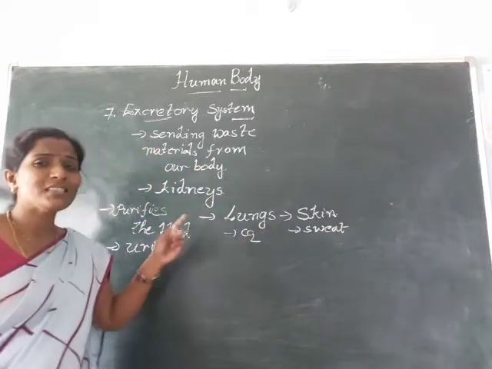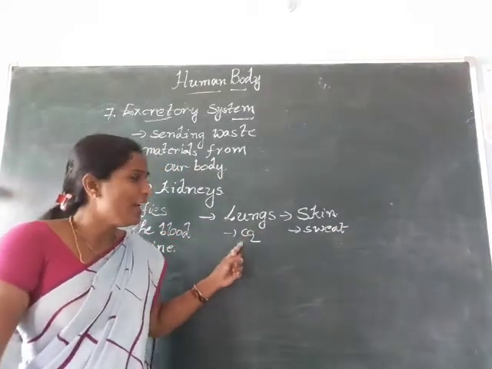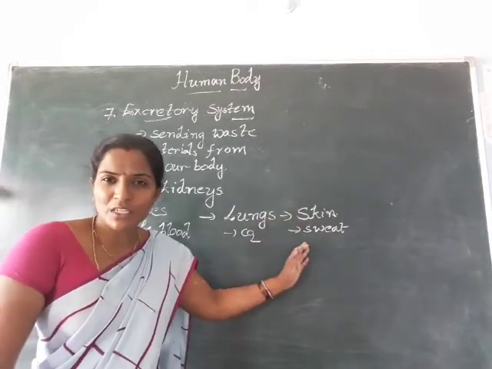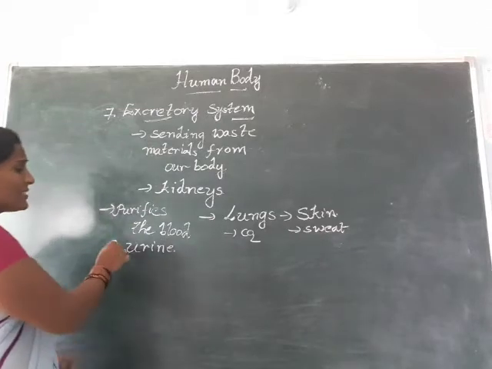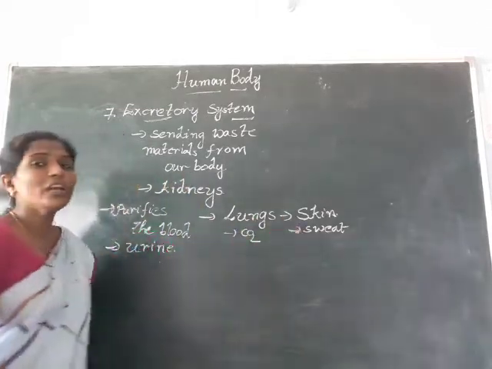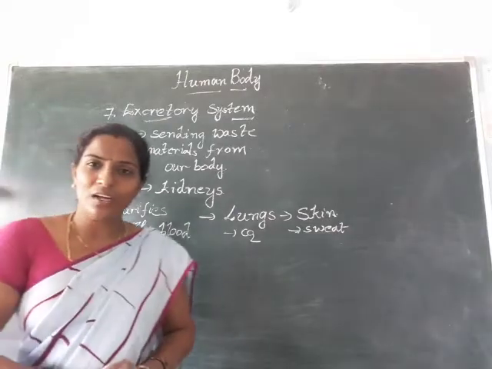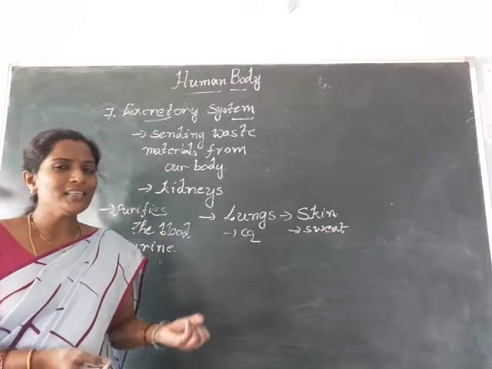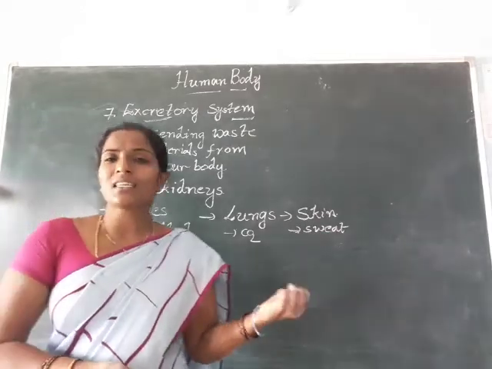Okay, the lungs can send out carbon dioxide and the skin can send out waste in the form of sweat. Anyway, these three organs, kidneys, lungs and skin, we call excretory organs. So what are the excretory organs, children? Kidneys, lungs and skin.